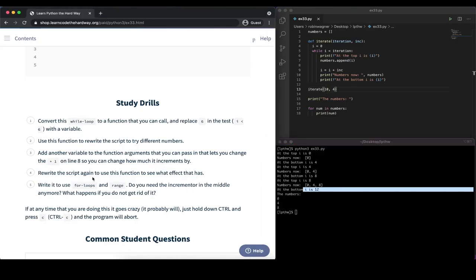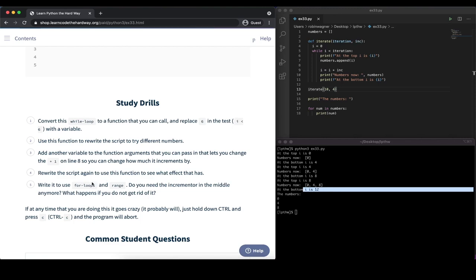Next, let's rewrite the script again to use this function to see what effect that has. Alright, that's basically what we did here. We already executed that and we rewrote the script to have the incrementer included in there. Finally,